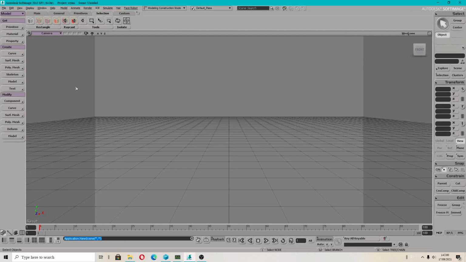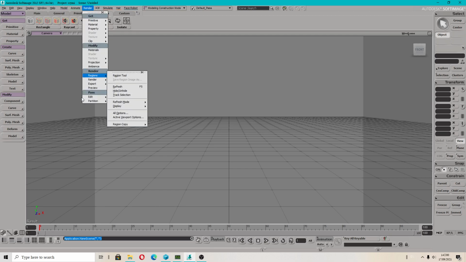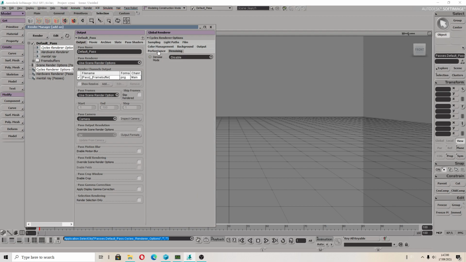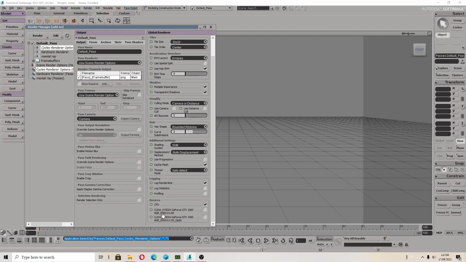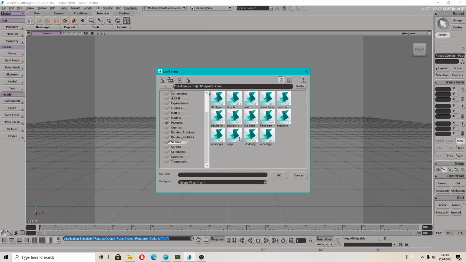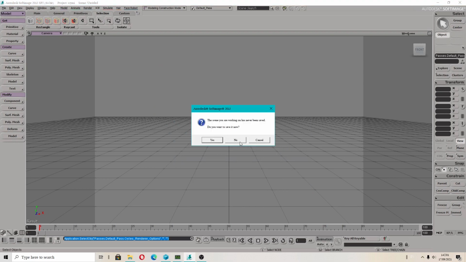Hello people, I have got a very important video tutorial, because when you use render in Softimage, sometimes you cannot see the graphics card visible. I will show you, because when I open up the scene, for example this one,